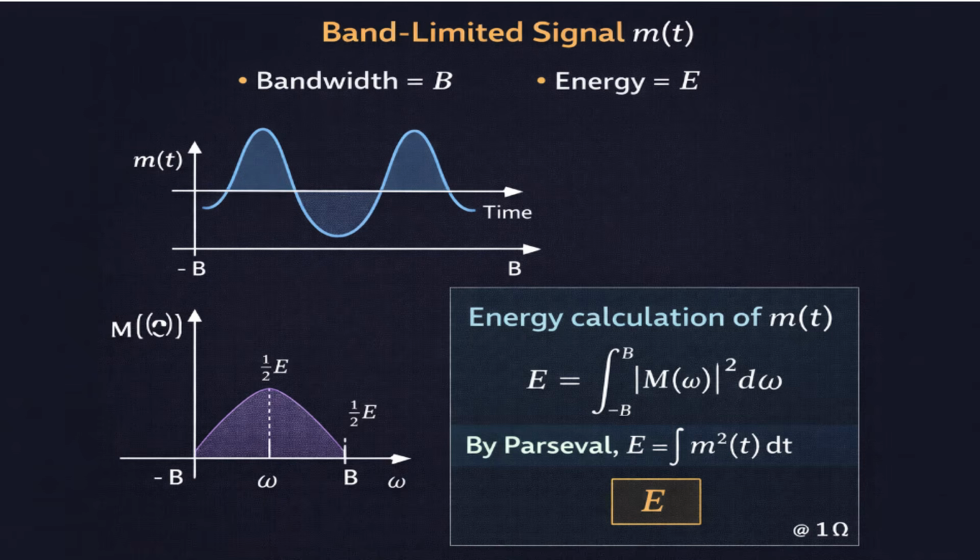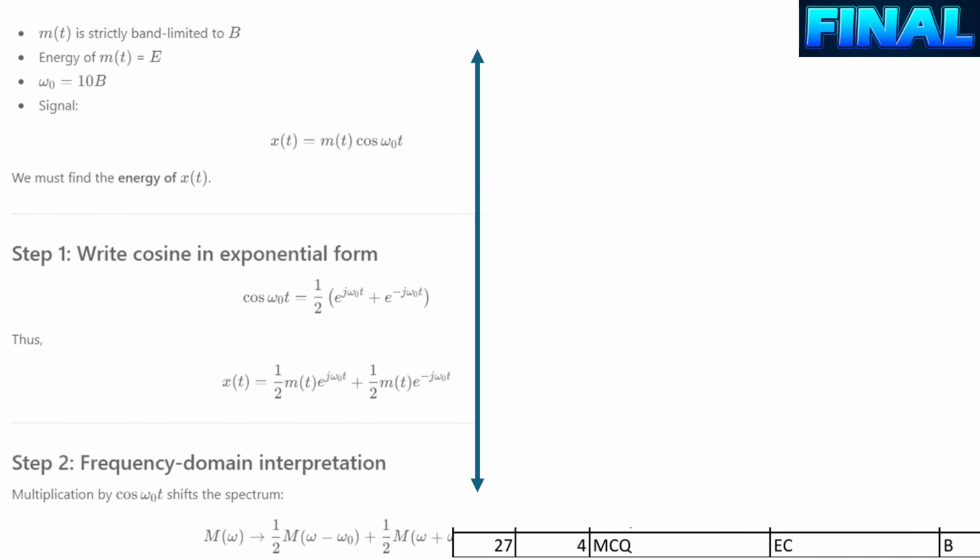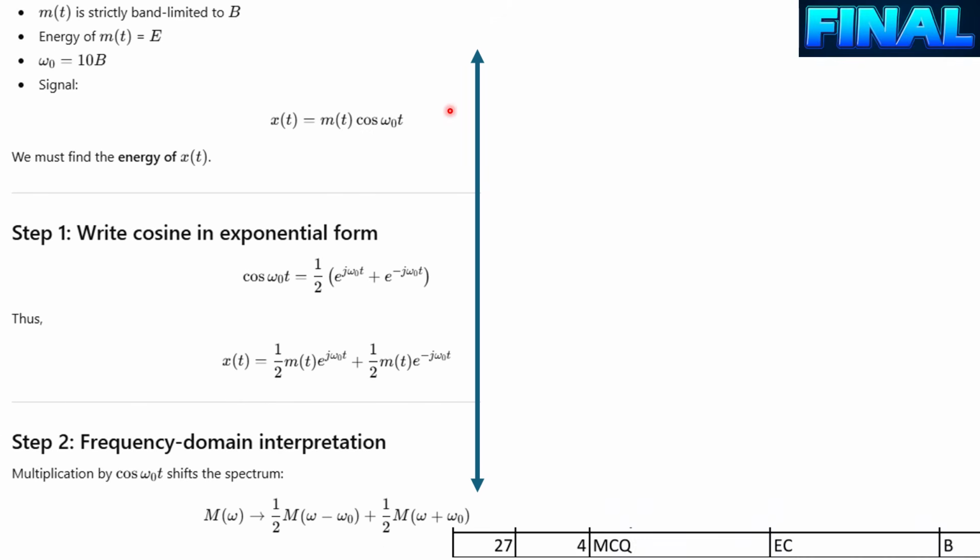Now we have to calculate for the modulated signal, right? So here is our modulated signal, that is x(t). x(t) is equal to m(t) cos omega naught t. So let's convert into the frequency domain. We can break this cosine function into exponentials, that is half of e to the power j omega t plus e to the power minus j omega t. You can use Euler's formula, right? And then we can multiply this into m(t), right?